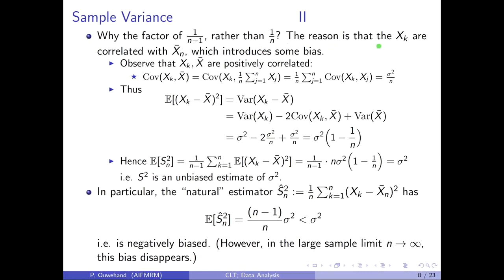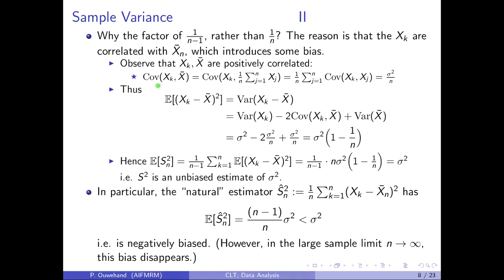The reason is that the xk's are correlated with x bar n, which introduces some bias. Intuitively, this is obvious in the sense that if one of the xk's is really, really big, this will influence the size of the sample mean. Mathematically, observe that the xk and x bar are positively correlated. We've dropped the subscript n here to simplify notation.